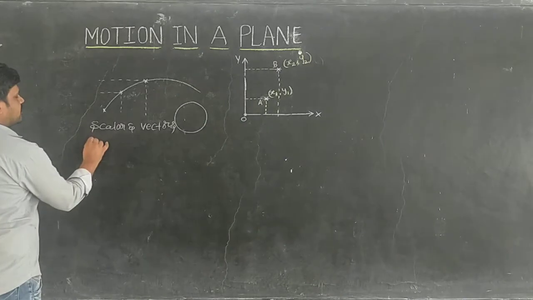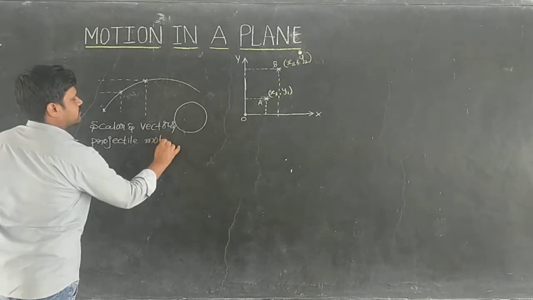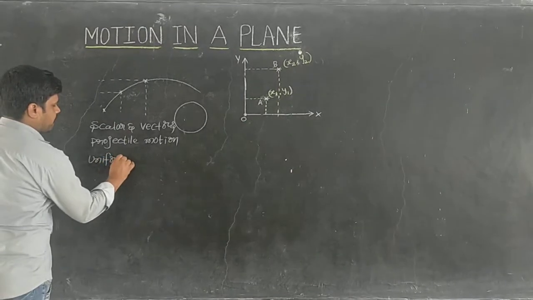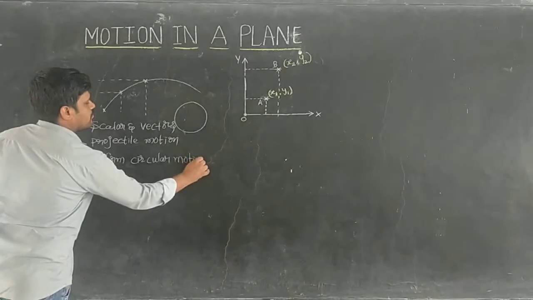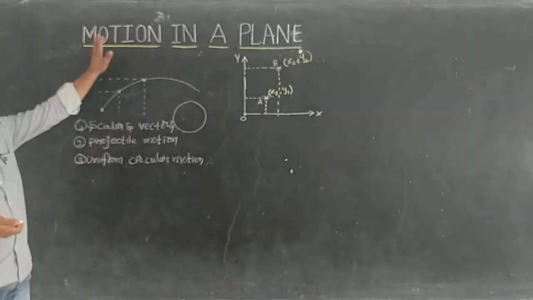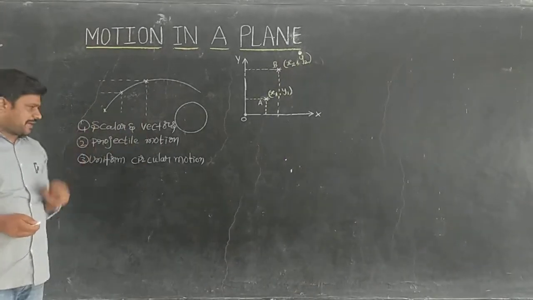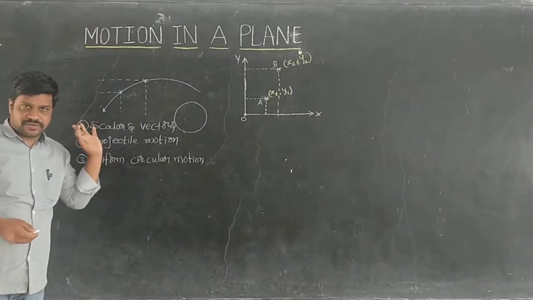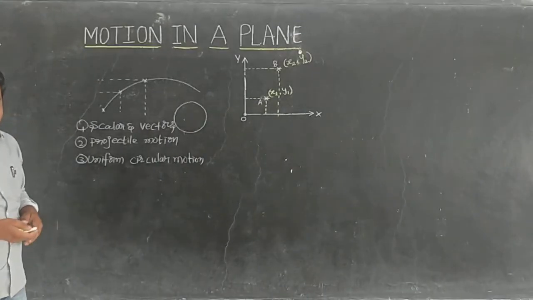The second topic is projectile motion. The third topic is uniform circular motion. So first one, second one, third one. The Motion in a Plane chapter we can study as three subtopics: scalars and vectors, projectile motion, and uniform circular motion. Clear? Now one by one we are going to study.